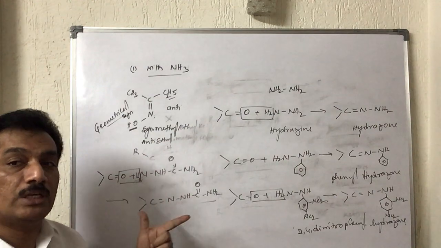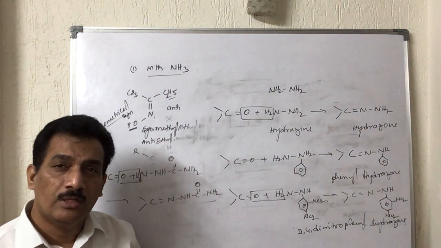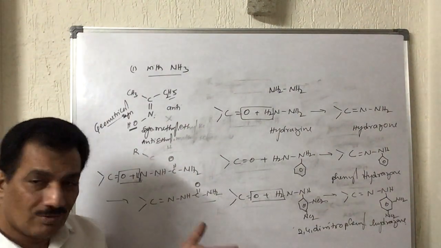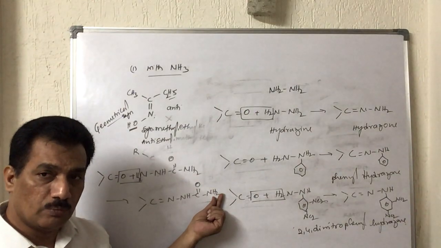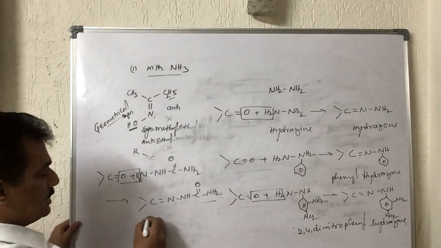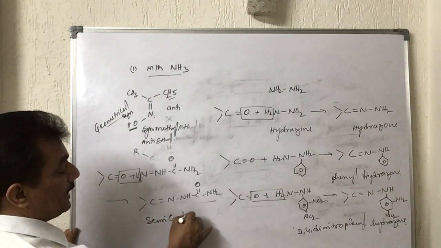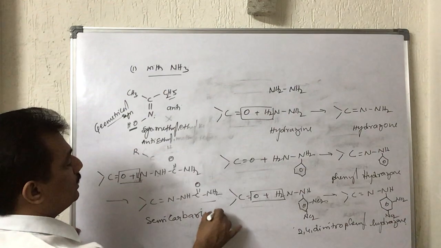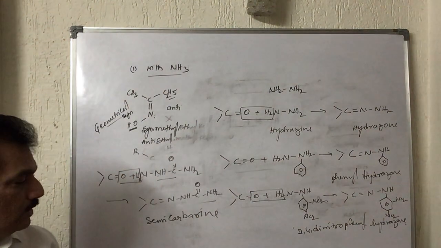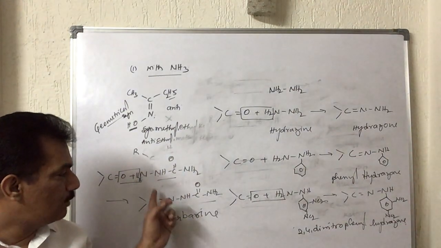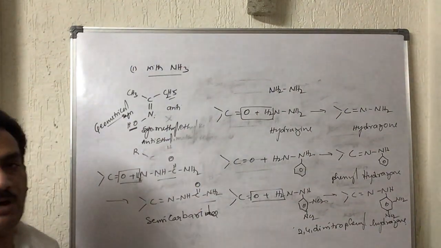You have to observe the difference. They make you confused when they ask questions related to this, such as which of the following is the final product. Sometimes they may involve this NH2, so remember it. Semicarbazide gives semicarbazone, and semicarbazone is the final product.